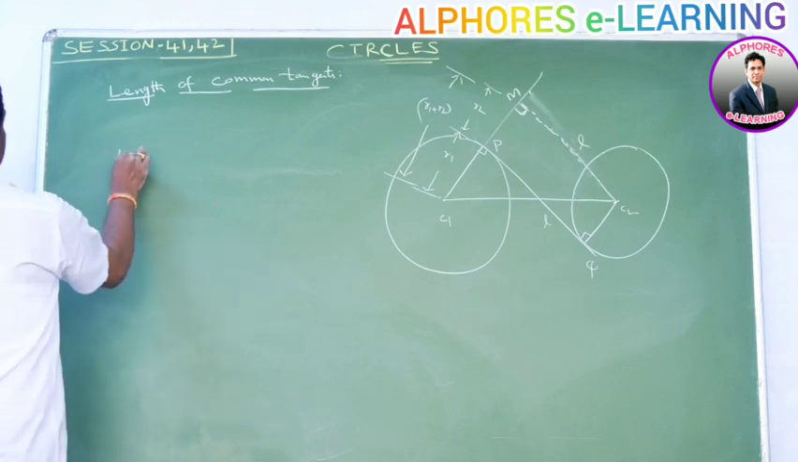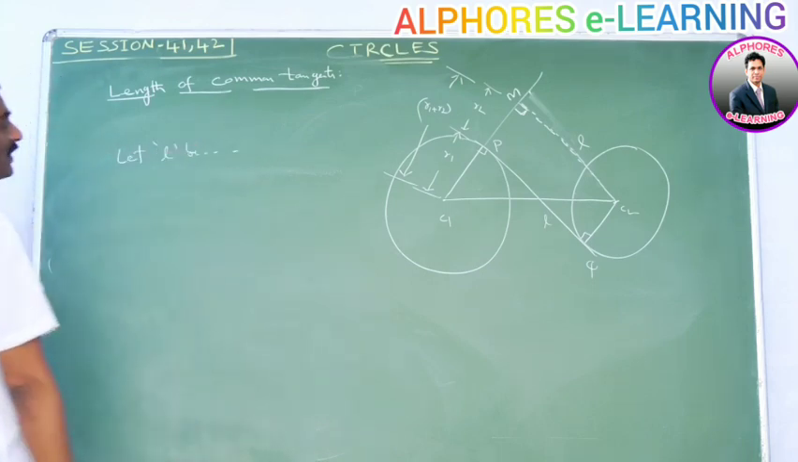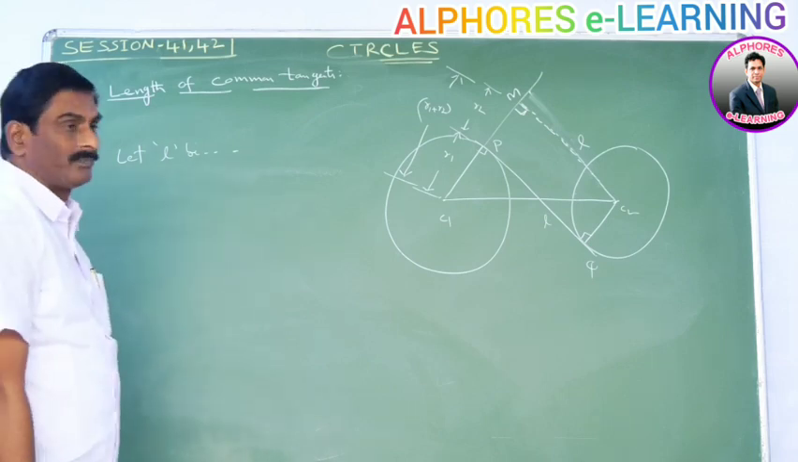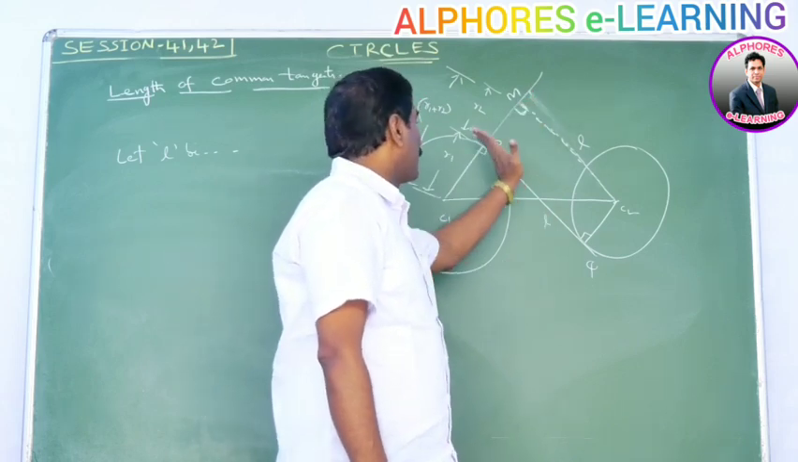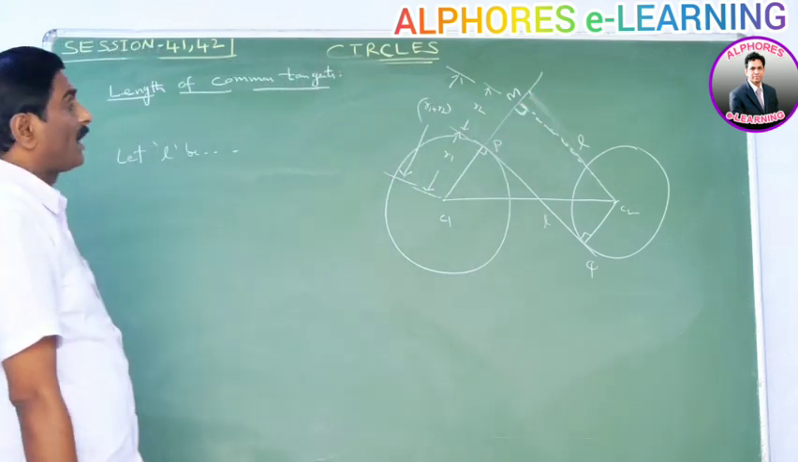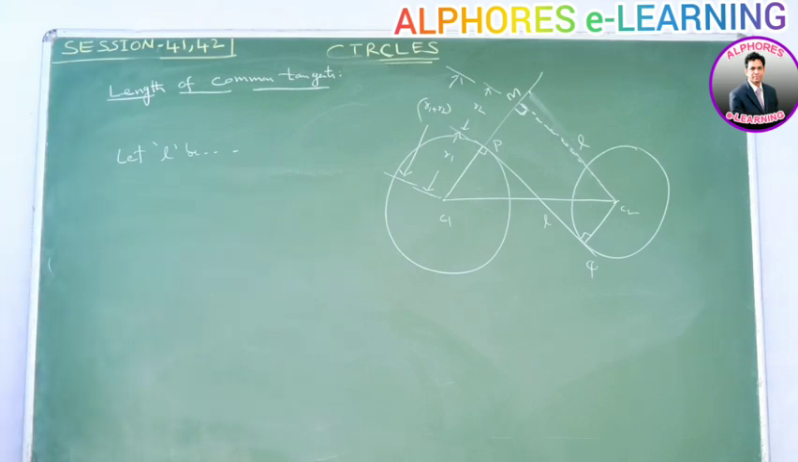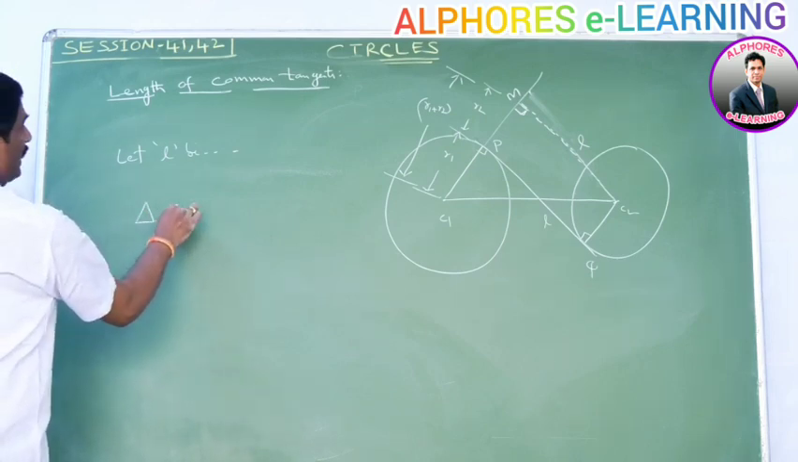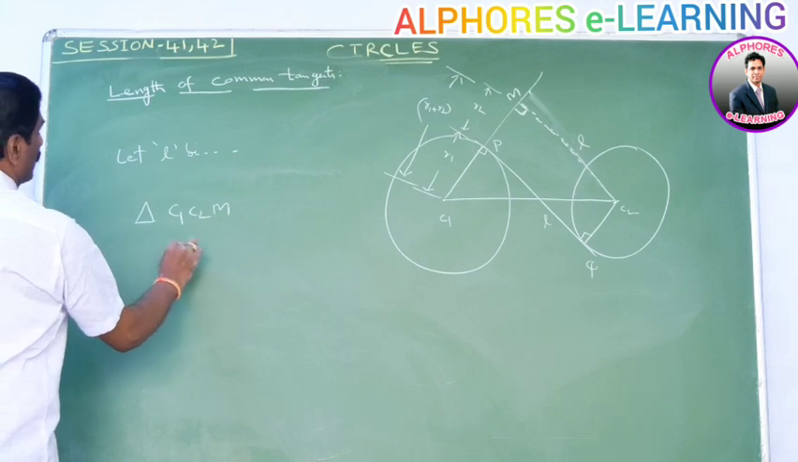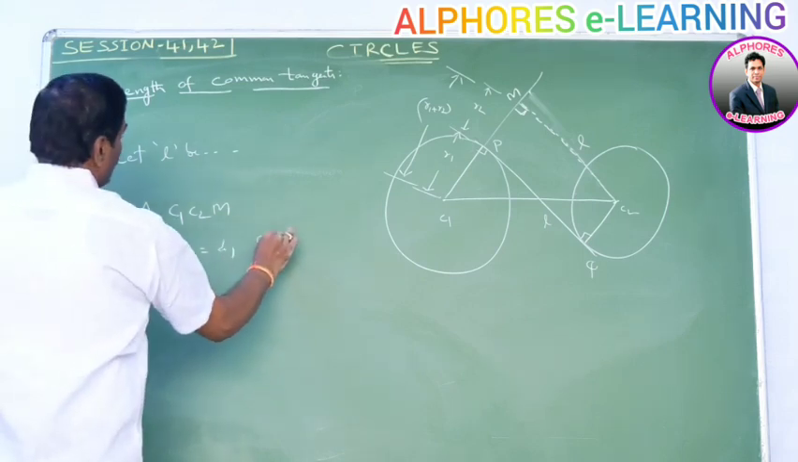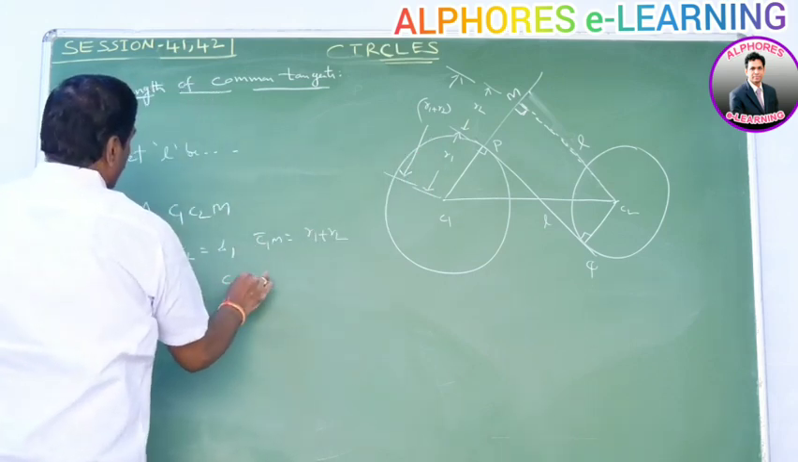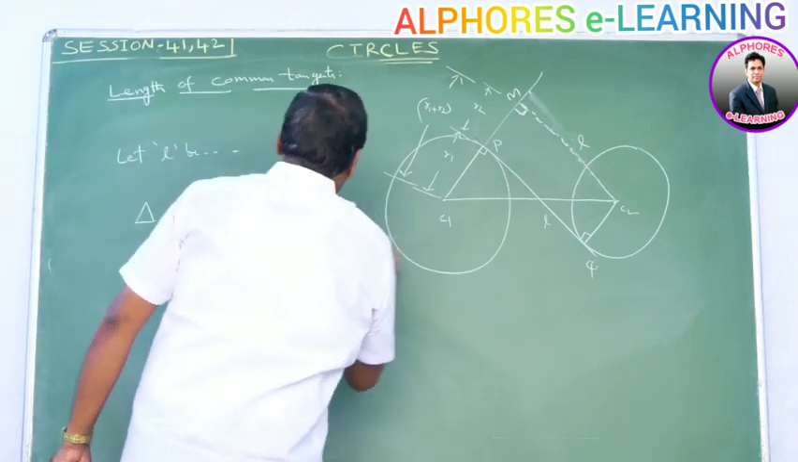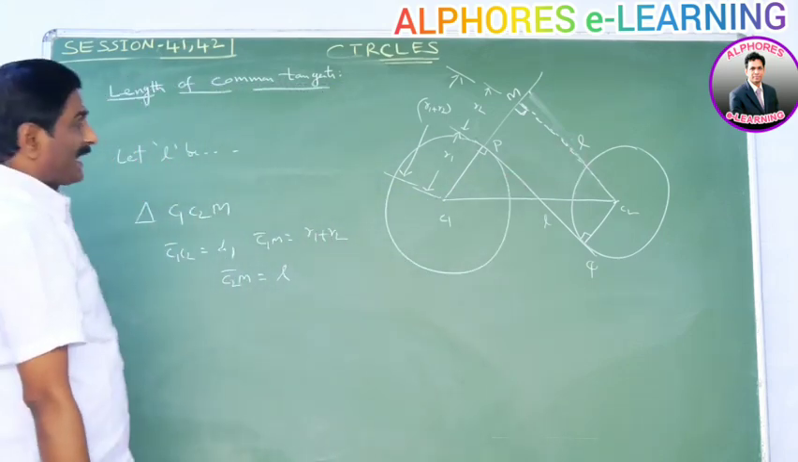Let L be the length of the transverse common tangent. Draw a line C2M which is parallel to the transverse common tangent PQ. From triangle C1C2M, C1C2 is equal to d and C1M is equal to R1 plus R2. C2M is equal to the length of the transverse common tangent, L. Here angle M is equal to 90 degrees.